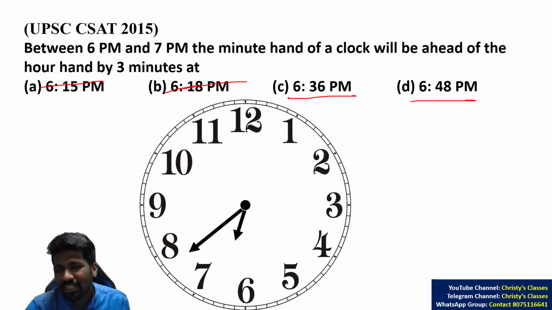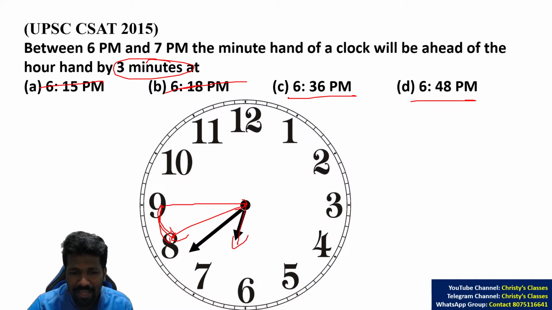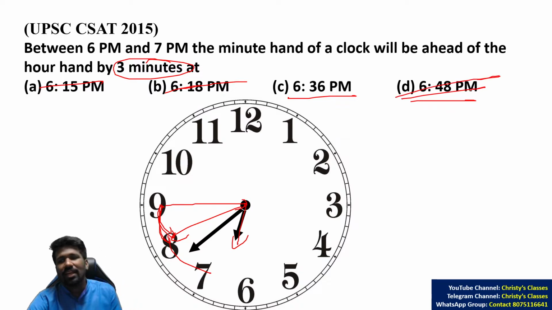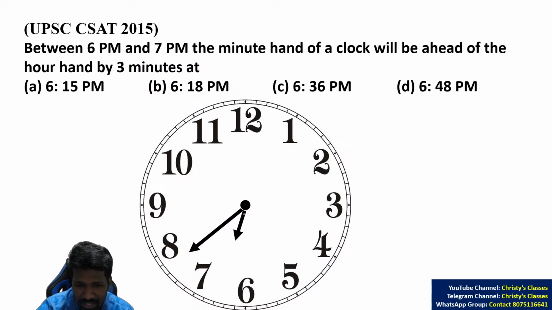Now 6:36 and 6:48. 6:45 is something like this. Clearly between 6:45 and 6:40 there is a 5-minute division. We want only a 3-minute division. The hour hand is between 6 and 7. So clearly a 5-minute division or a 10-minute division is not acceptable at all. So 6:48 is clearly gone.